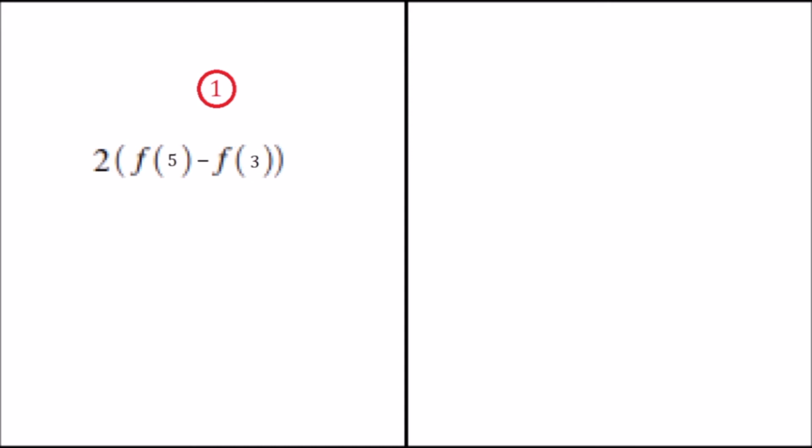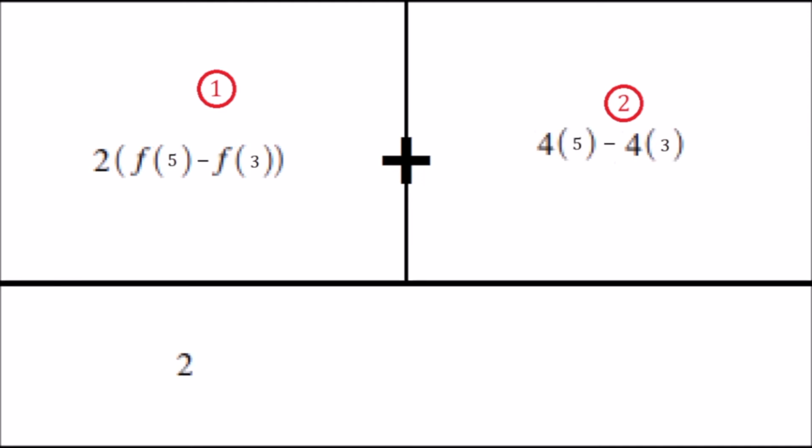And then adding the second integral, which 4 would just be 4x, solved from 3 to 5, which we would then get 2 parentheses f of 5 minus f of 3, close parentheses, plus 4 times 5 minus 4 times 3, which is just 20 minus 12, which is also 8.